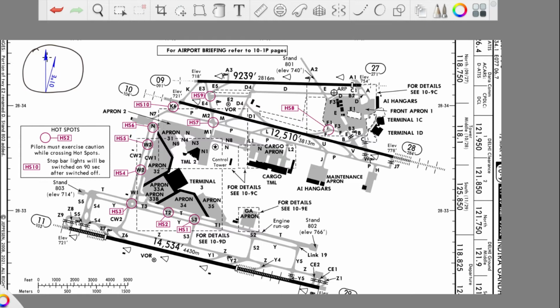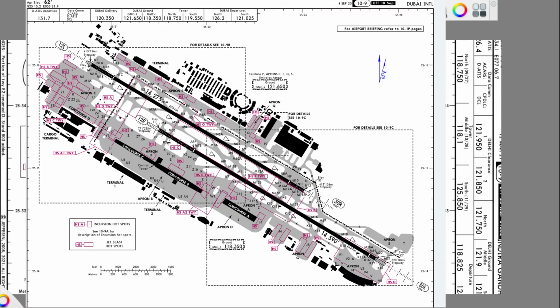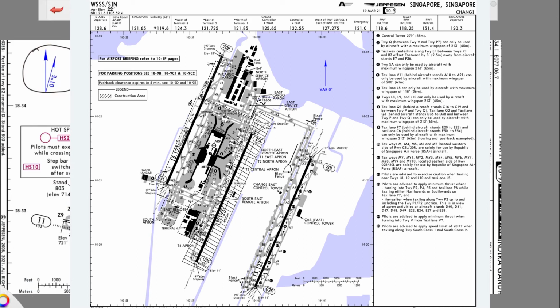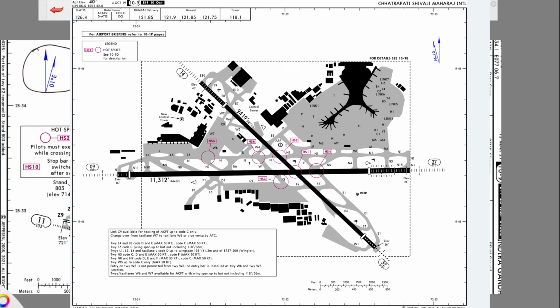So this is the true north, this is the magnetic north. Magnetic north is 1 degree east of true north. So at Delhi airport, the variation is 1 degree east. Similarly, you can go to any other airport like Dubai, Singapore or Mumbai, and you can go to that same 10-9 chart and find out the variation at that airport.